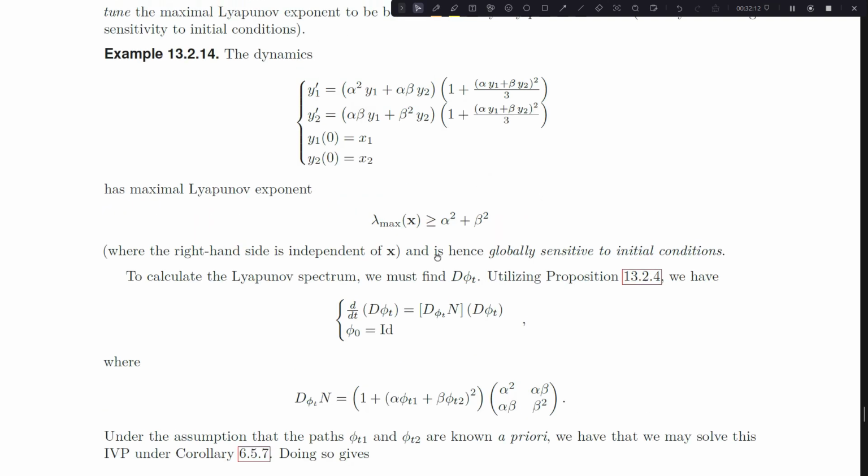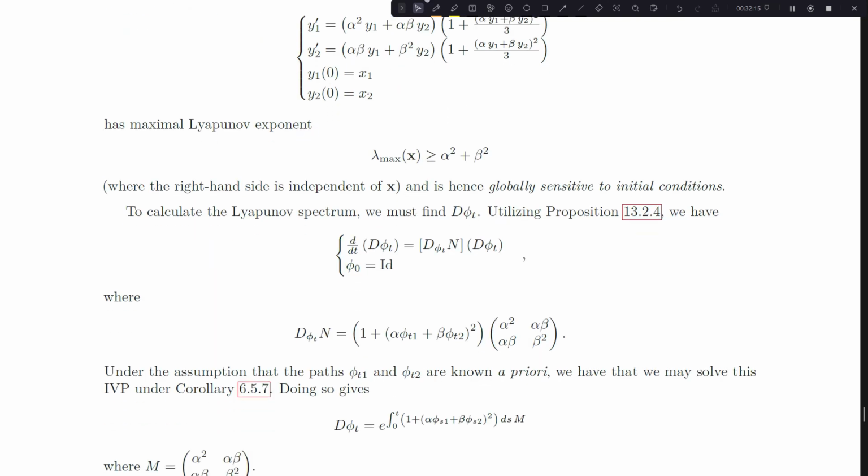So what we're going to do to calculate the Lyapunov exponent, recall what we need. We need dφ_t, because this is the Jacobian of the flow map, because my Lyapunov matrix Λ_x is this limit, right? As t goes to infinity of the log of dφ_t transpose dφ_t, all over 2t. And so to calculate this log, or this Lyapunov matrix, I really need an idea of what dφ_t